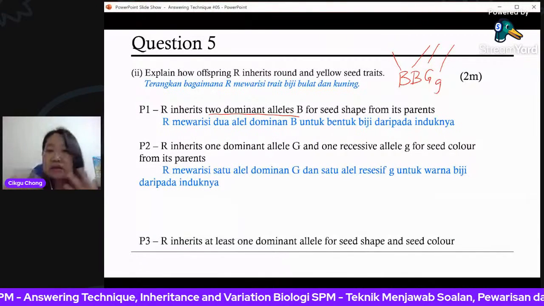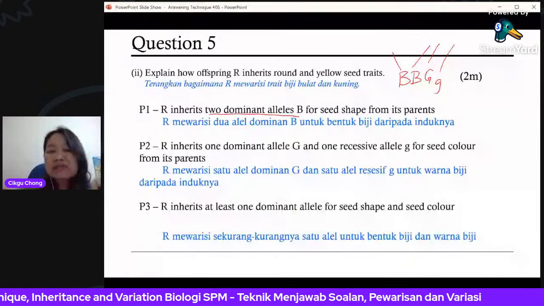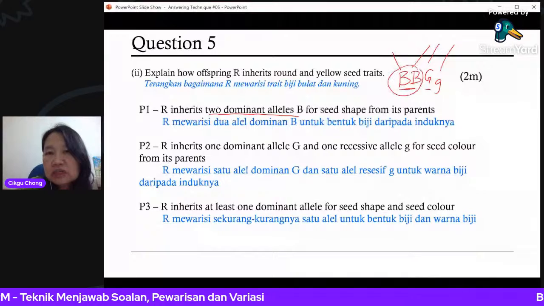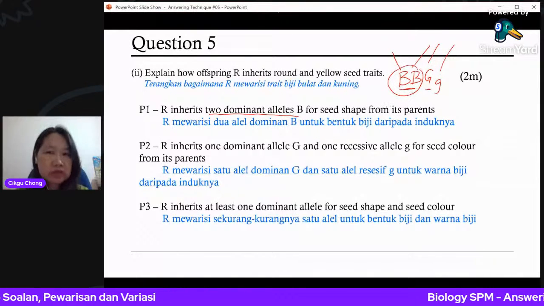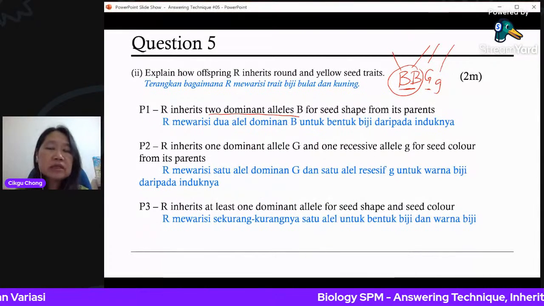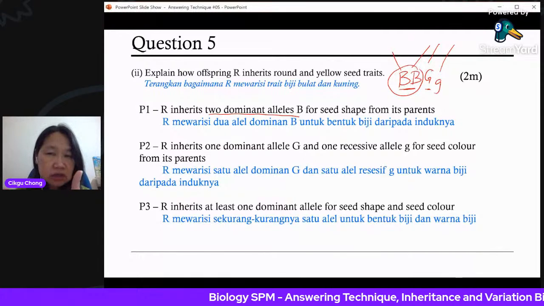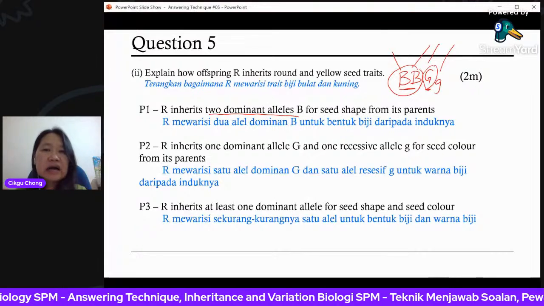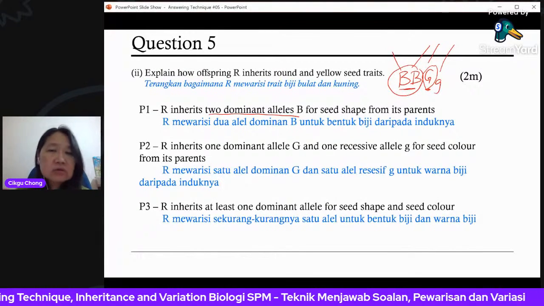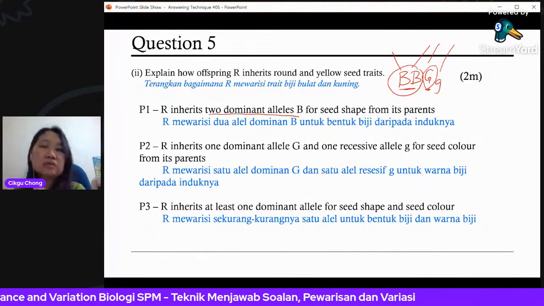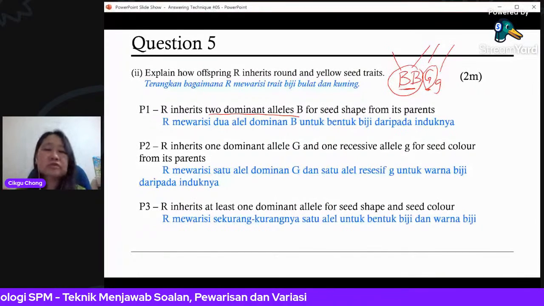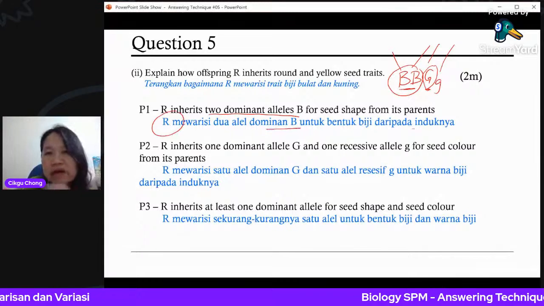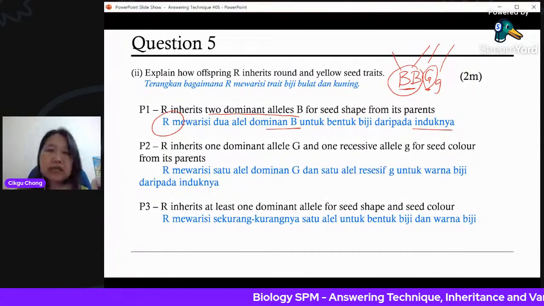Then R inherits at least one dominant allele for seed shape. So at least one dominant. So this one, two dominant, never mind. It will still be dominant trait. But at least must have one dominant. And then for the seed color, at least one dominant. That's how you can get round, which is a dominant trait, and yellow is also a dominant trait. So remember, say this one get what from the father, this one get what from the mother. Say like that.